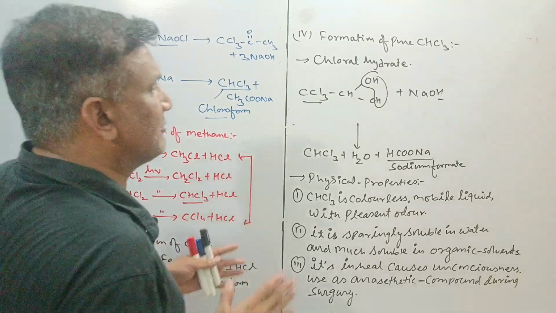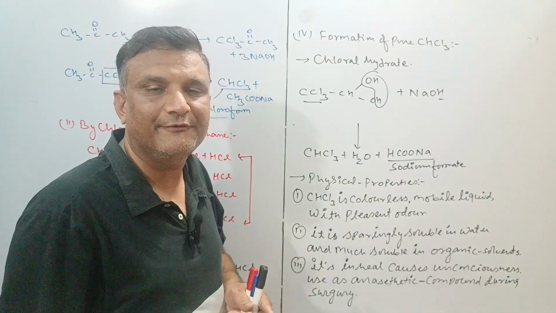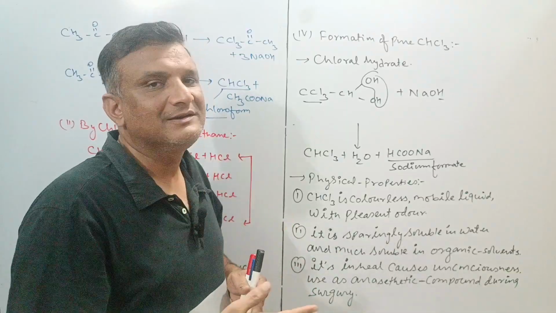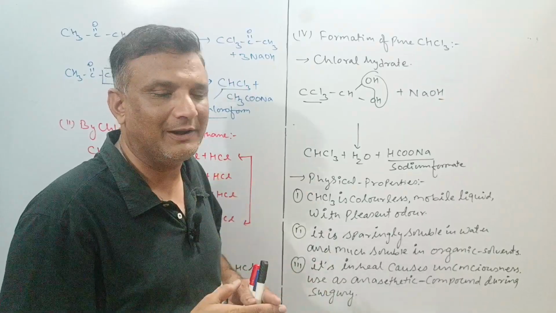With the same topic, we'll go with the next video on the chemical properties of chloroform, and further we'll take iodoform, and after then we'll take carbon tetrachloride and BHC and DDT and chlorofluorocarbon.